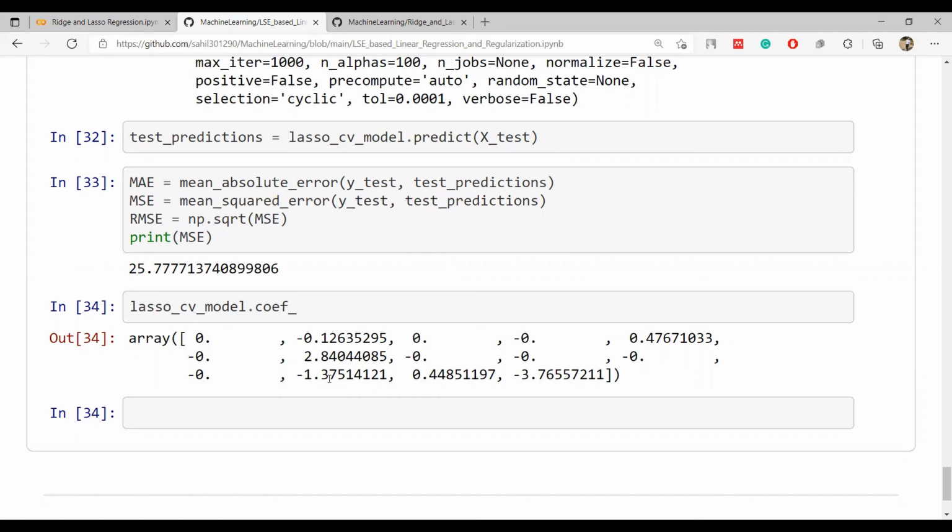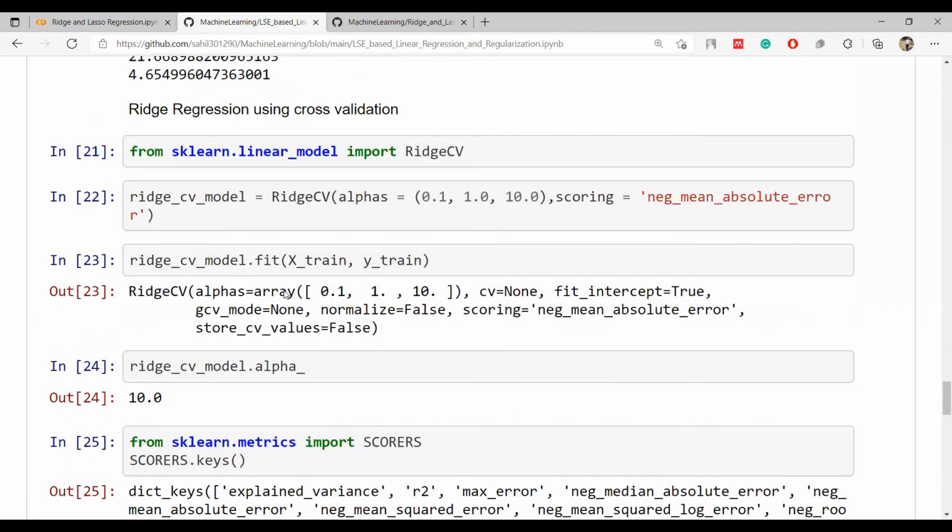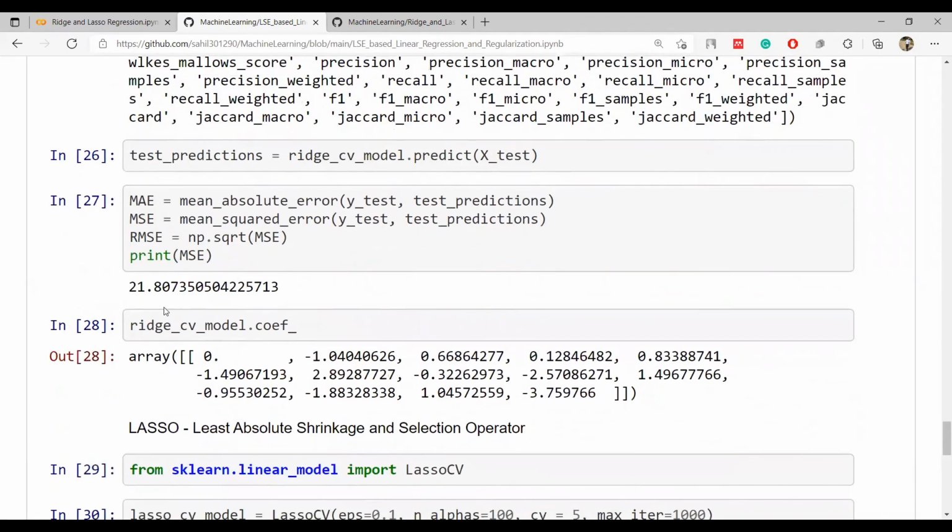We can from this point understand that okay, these are the locations. Let's say that this one is x, this one was x square, x cube, x to the power 4, x to the power 6, this one is 6, right? This one is 11, 12, 13. So these are the different coefficients that will be used to do the job, and the MSE value is 25.77 in lasso, and for ridge my value is 21.